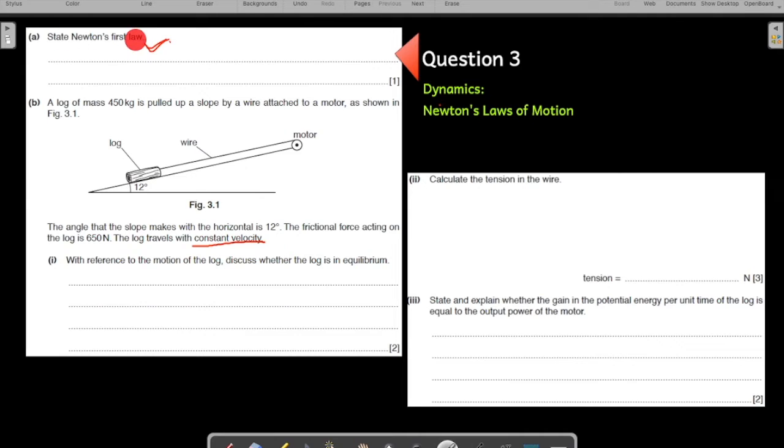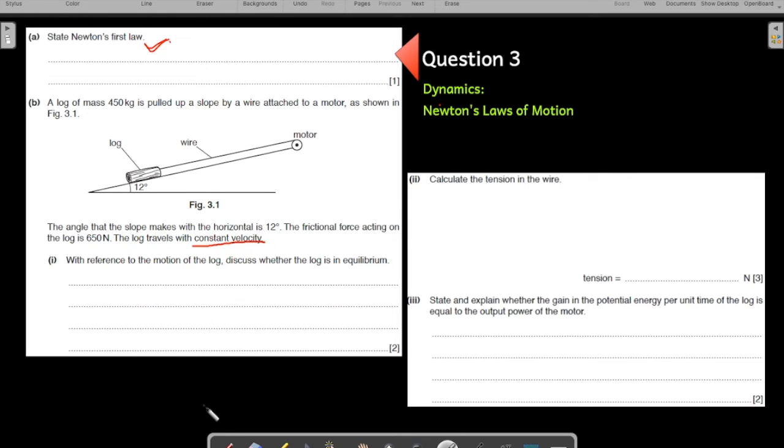If an object is moving at a constant velocity, it will keep moving at a constant velocity. Why? Because the resultant force on it is 0. The constant velocity will change into an increasing or decreasing velocity, acceleration or deceleration, only when a resultant force acts on it. Right? It relates to your Newton's first law of motion.